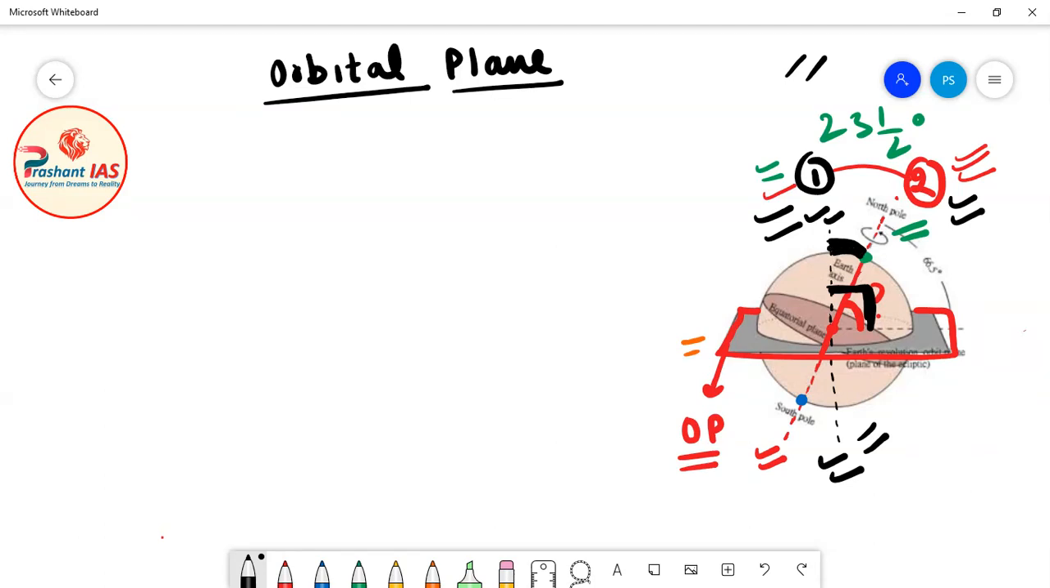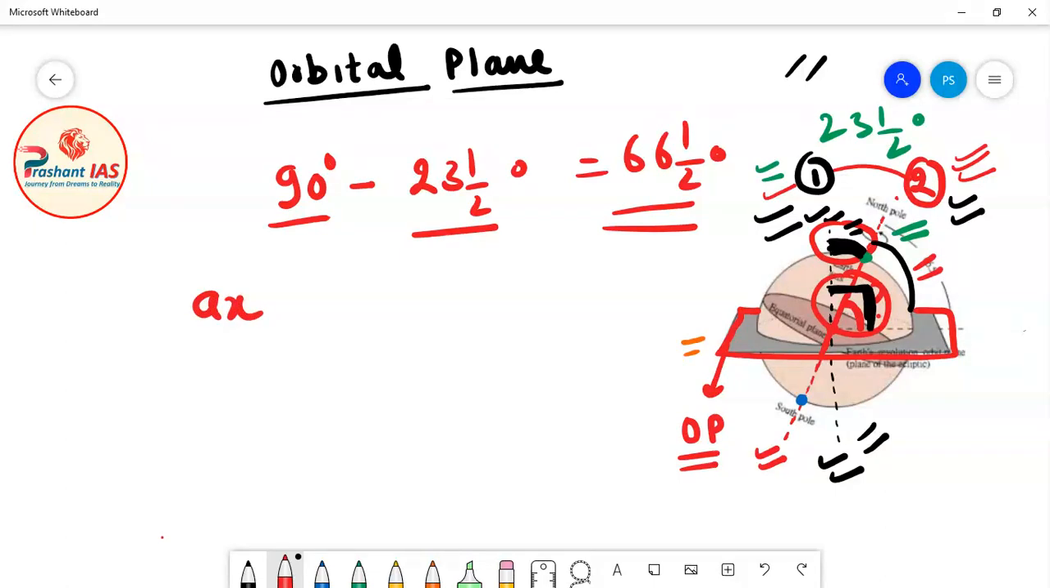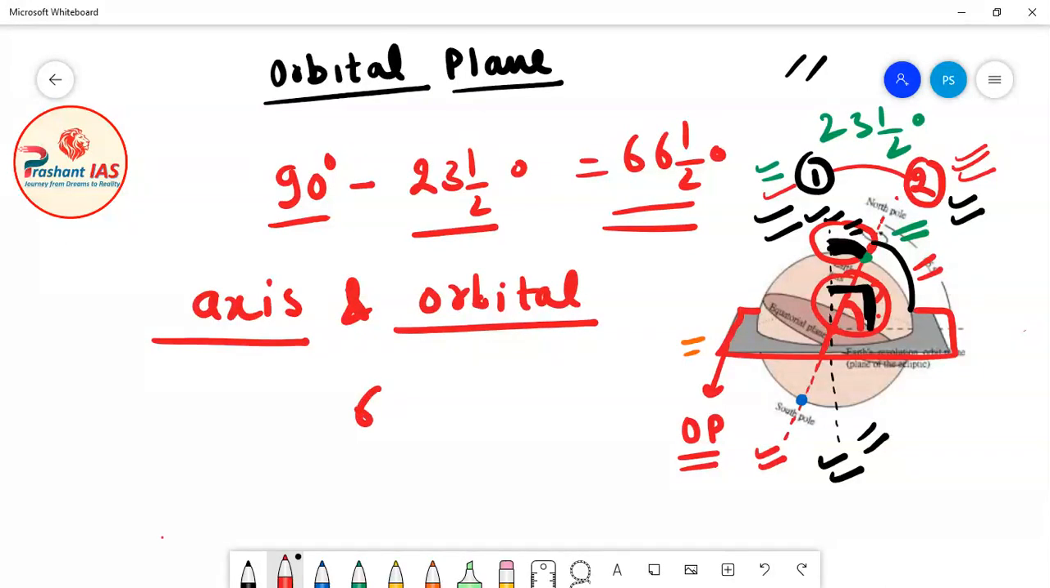So if we have to find out the value of this angle, then what we have to do? We have to subtract the value of this angle from 90 degree. When we subtract this angle from this angle, the remaining part will be this angle. So we subtract 23.5 degree from 90 degrees, and the result will be 66.5 degree. So the angle between the axis of rotation of Earth and the orbital plane of Earth is 66.5 degree.